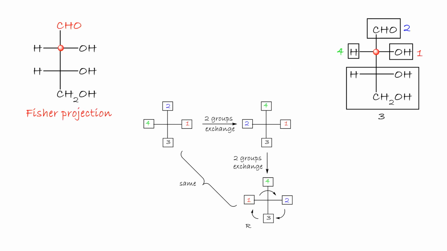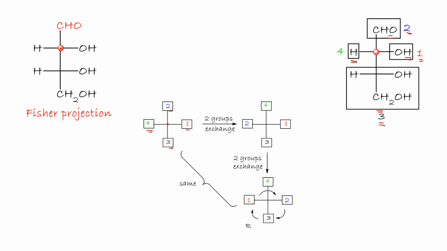As an example, assign the R and S configuration of this chiral center. This chiral center has four groups: hydrogen, OH, aldehyde, and CHOH, CH2OH. According to the priority, H is the lowest, number 4, OH is number 1, the highest, then aldehyde, and then this group. So around the chiral center, we have 1, 2, 3, and 4.